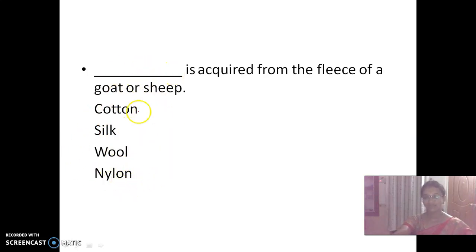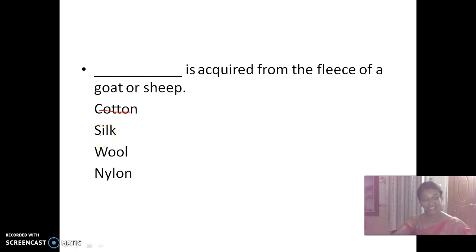Yes, first shall we go one by one? Cotton. So cotton is obtained from plant. So this is not the answer. So this is a plant source. They have asked here goat or sheep. And then look at here silk. Silk is an animal source. But from the silk what do we get? Yes.